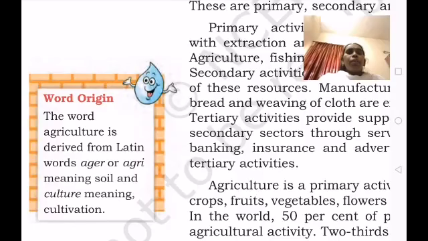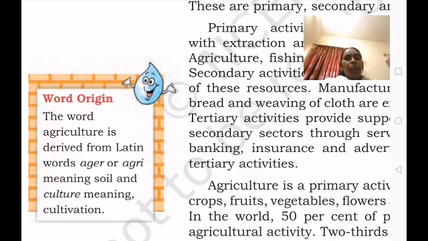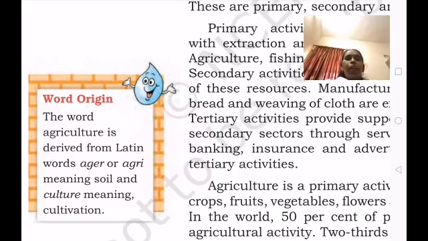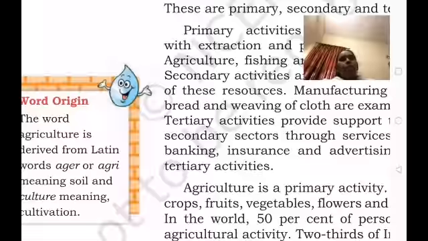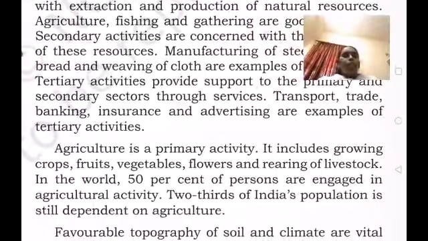The word agriculture is derived from the Latin words agri, meaning soil, and culture, meaning cultivation. So soil cultivation is the main idea of agriculture.